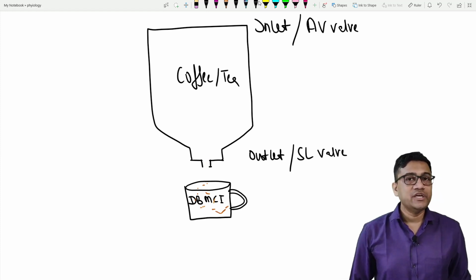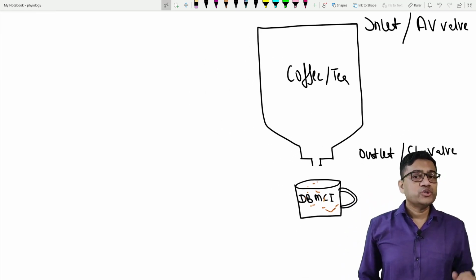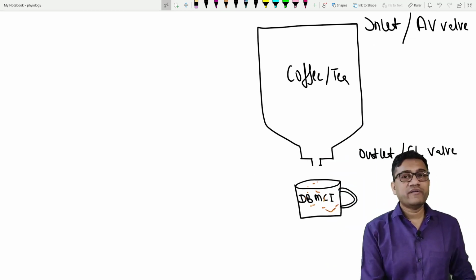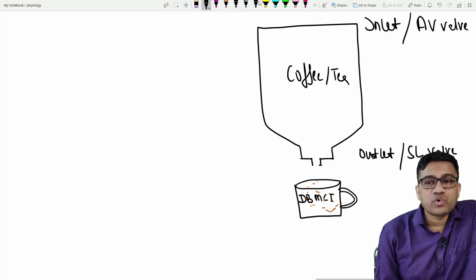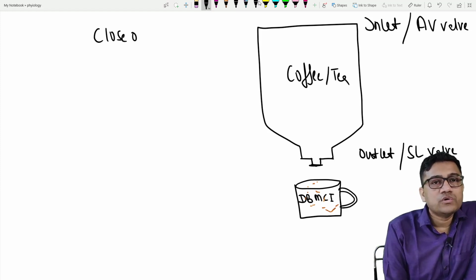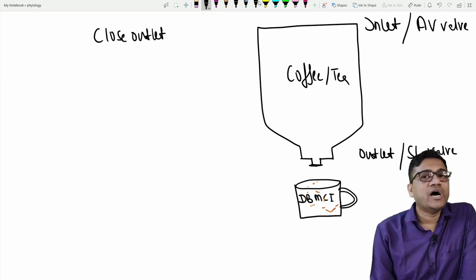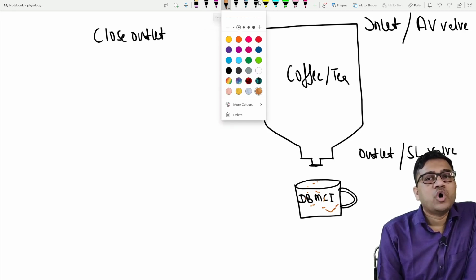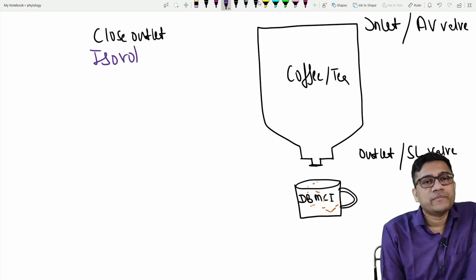Once the machine is empty, you need to fill it. To fill the machine, should we just open the inlet and pour the milk powder? No, otherwise the milk powder will leak from the bottom. So first we need to close the outlet. Once you close the outlet, both the inlet and outlet are closed, so volume cannot change. So we will use the term isovolumetric period.